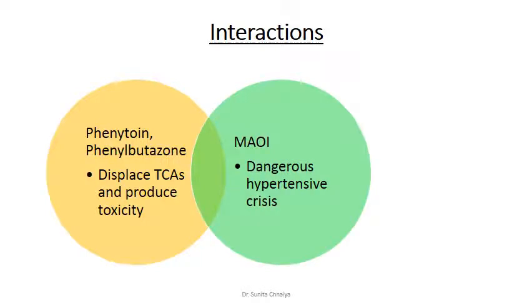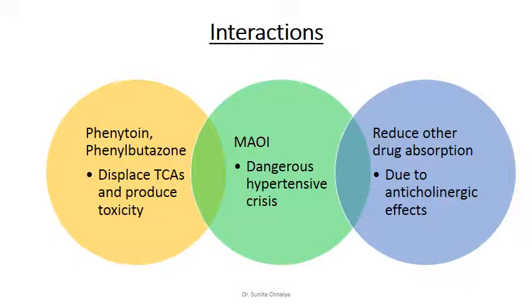Second, with monoamine oxidase inhibitors, both are able to increase the level of monoamines, so they are likely to produce a dangerous hypertensive crisis. Also, tricyclic antidepressants have an anticholinergic effect, so they can delay gastric emptying and retard their own as well as other drugs' absorption. They can reduce the absorption of other drugs, and that is because of the anticholinergic effect.